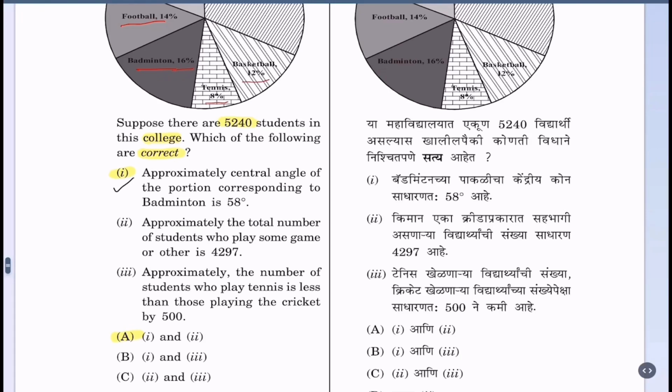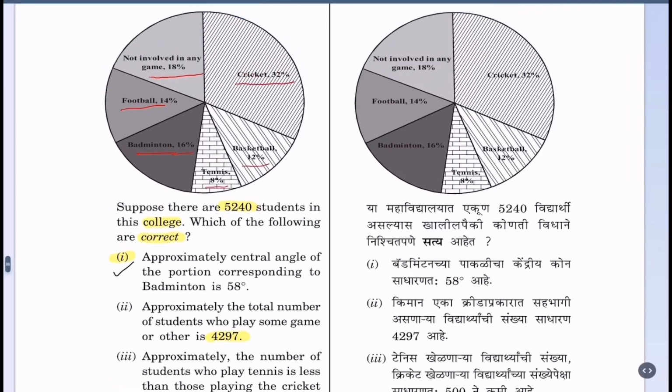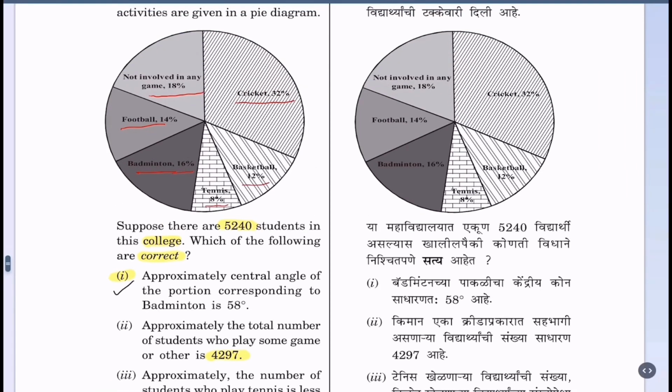Approximately total number of students who play some game or other is 4297. Now for this we can add the numbers for cricket, basketball, tennis, badminton, football, or from total number 5240 we can subtract number of students who do not play any game, that is 18% of 5240.